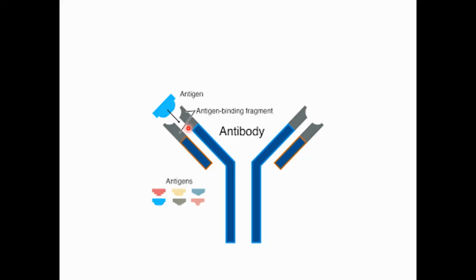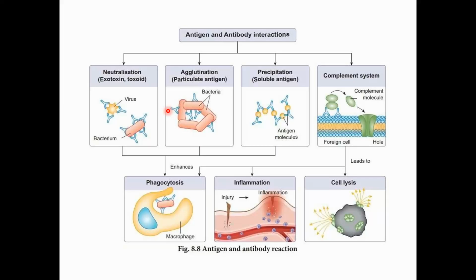The antigen binding site of this antibody is exactly complementary to the antigen. So they bind with it, and then they destroy this foreign particle or antigen. These are the functions of antibodies or immunoglobulins.